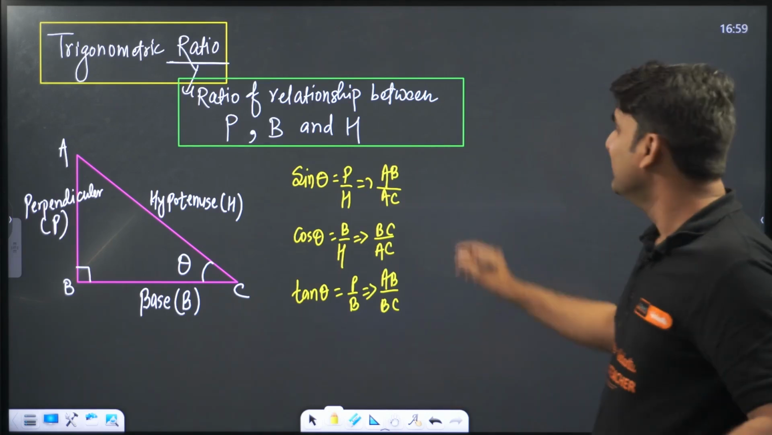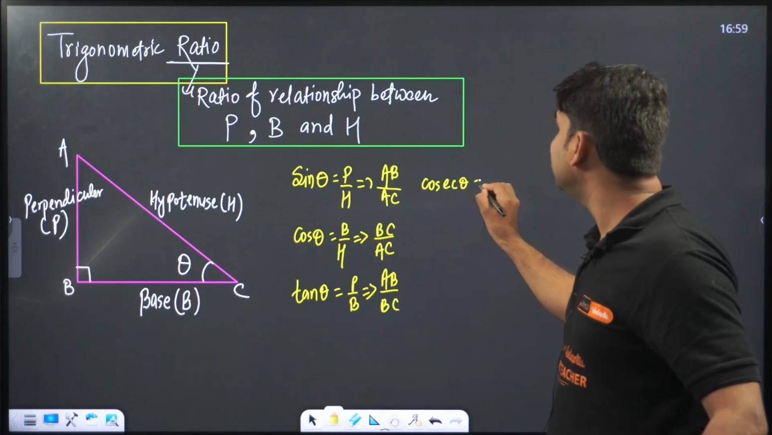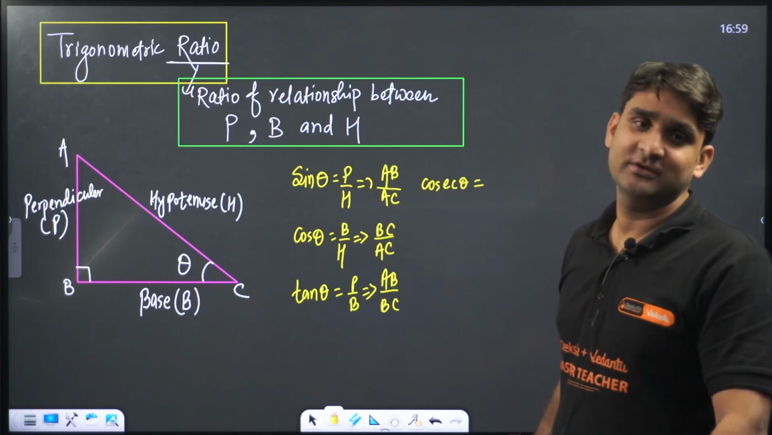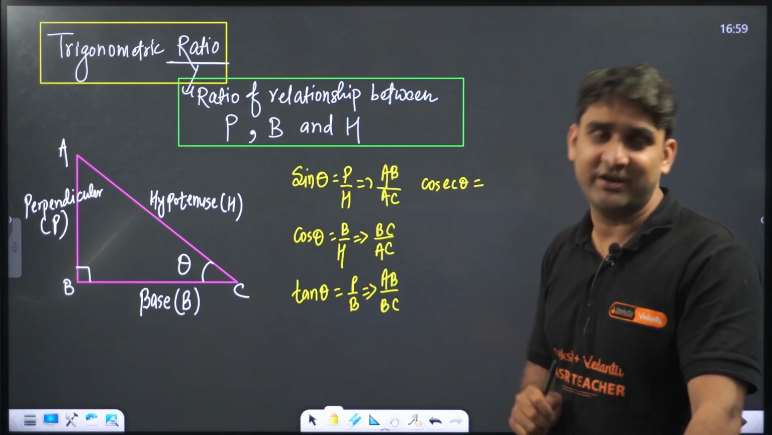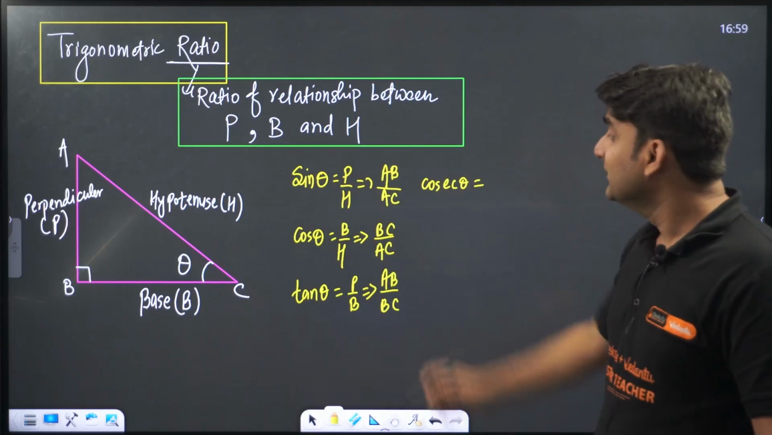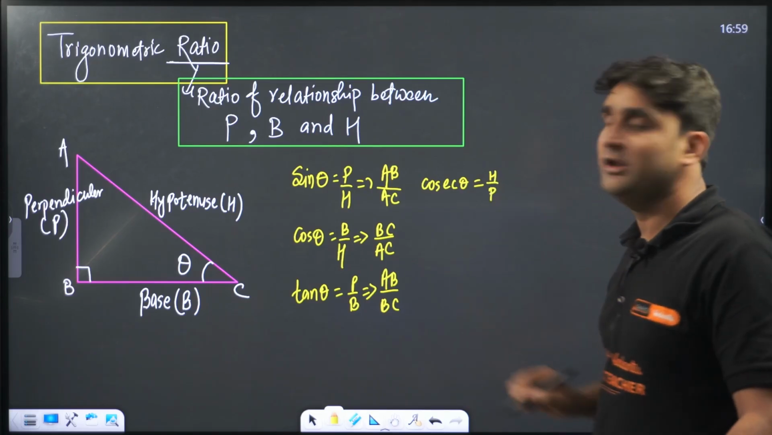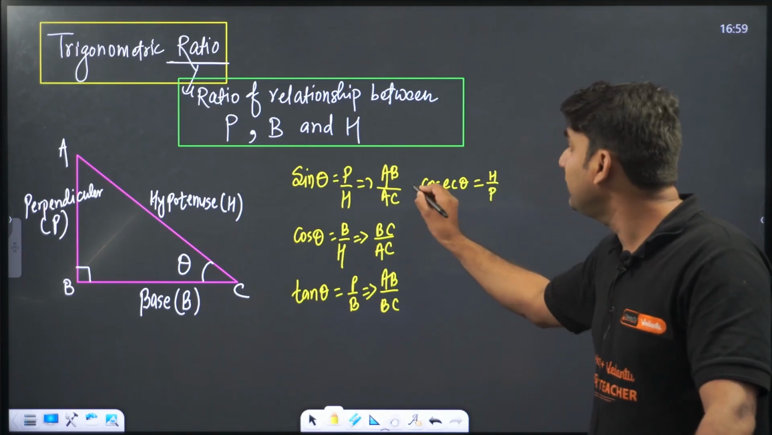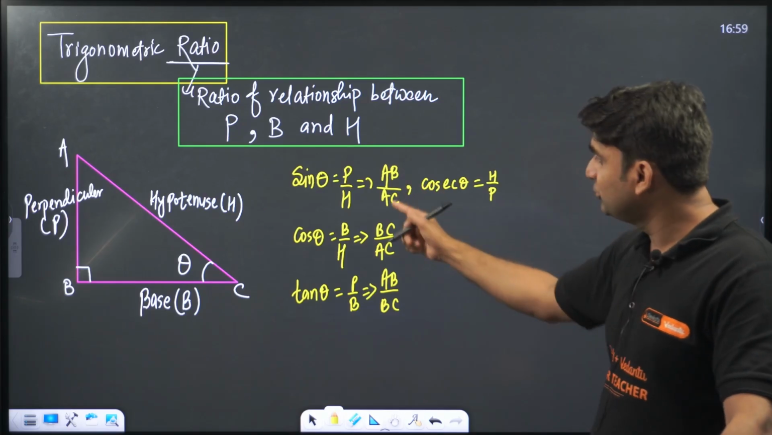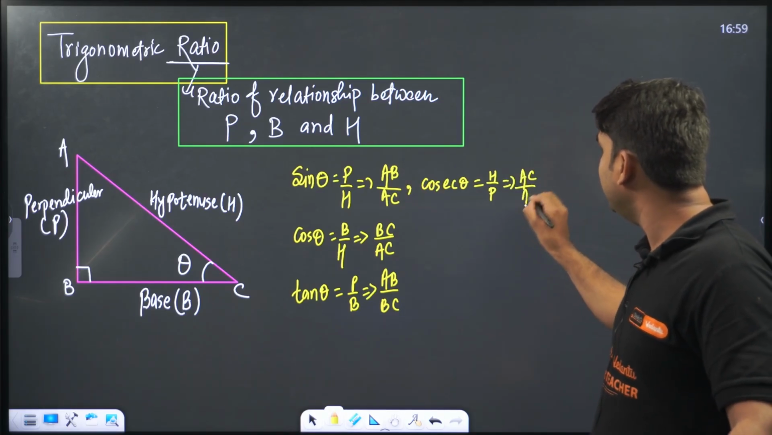Yes, my dear. So cosec theta and sec theta both are relatives. These two, sine and cosec, both are best friends, both are relatives. So if this is P by H, this is H by P, hypotenuse by perpendicular. So cosec theta is the ratio of hypotenuse by perpendicular. So it has to be reversed. So the answer will be AC divided by AB.